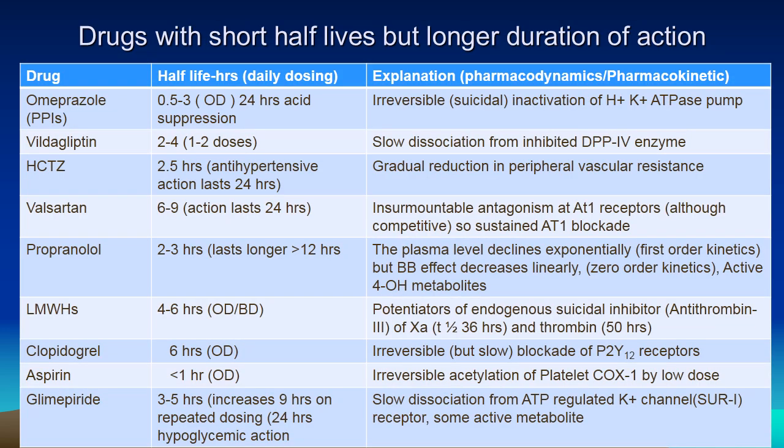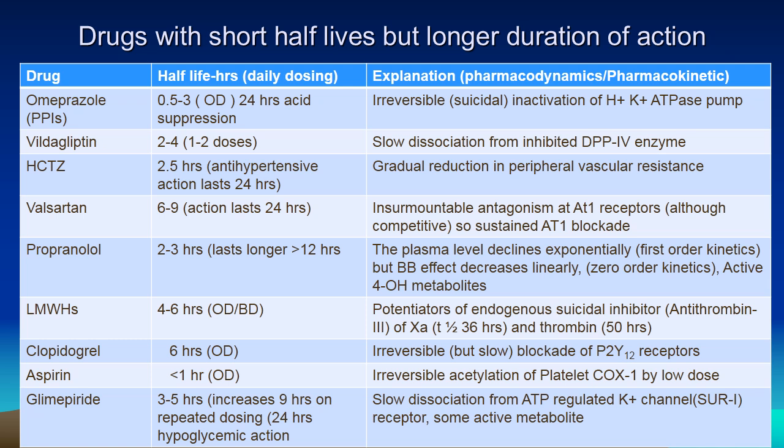Drugs may have a short half-life, but they have longer duration of action because of pharmacodynamic or pharmacokinetic reasons, and the examples are omeprazole, and the reason is pharmacodynamic, that is irreversible inactivation of hydrogen potassium pump or proton pump. Vildagliptin, hydrochlorothiazide, valsartan, propranolol, heparin and low molecular weight heparin, clopidogrel, aspirin, glimepiride, all have a reason that their duration of action is longer than the half-life.